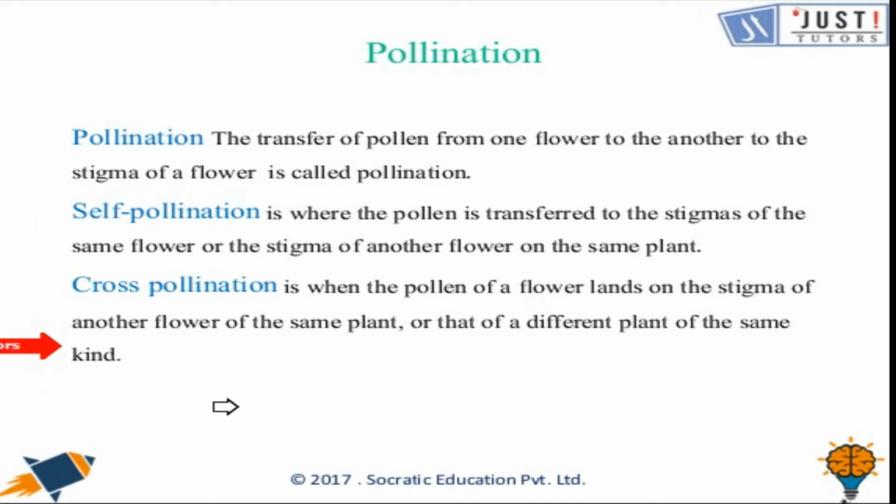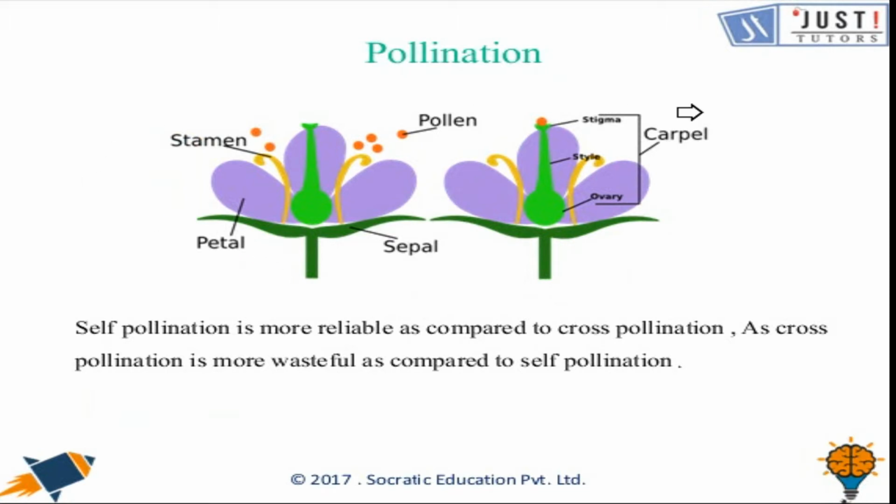Cross-pollination is when the pollen of a flower lands on the stigma of another flower of the same plant, or of a different plant of the same kind. Here is a quite clear and detailed picture of pollination.